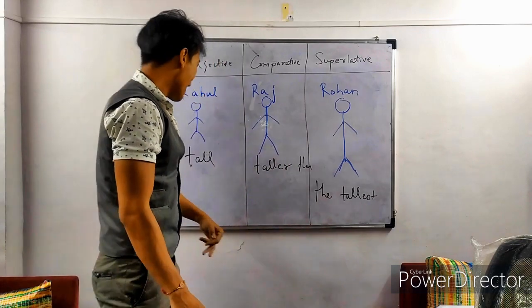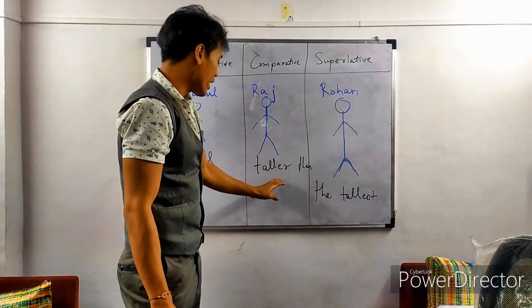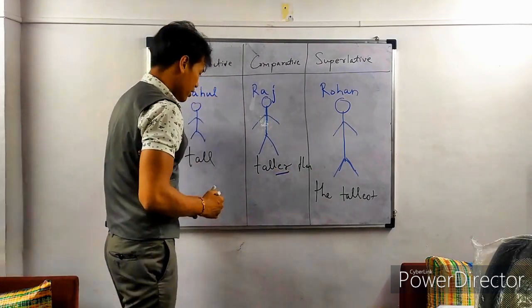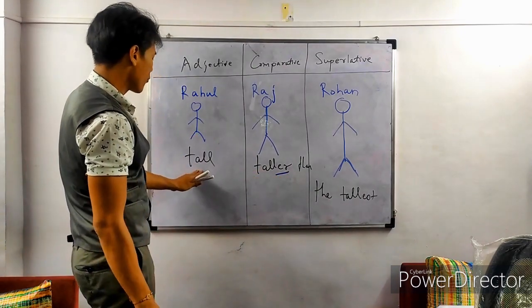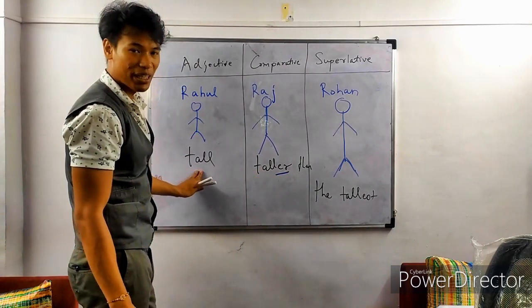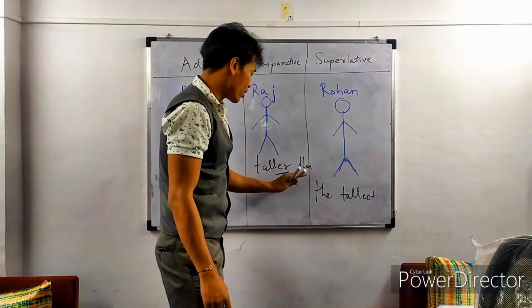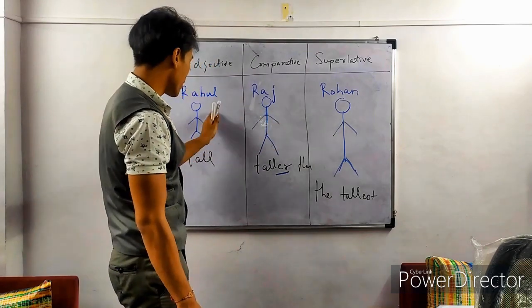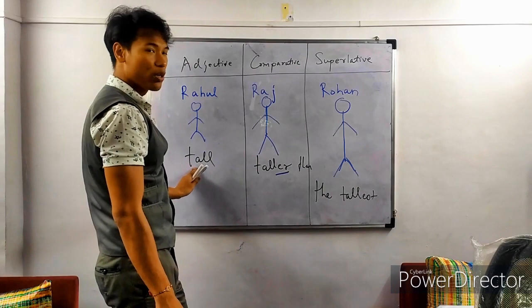Now, as you can see, the comparative degree, the comparative adjectives, usually end with ER. All you need to do is add this ER after the primary adjective, the positive degree, and then add another word, than, who you are comparing this with. So you are comparing Raj with Rahul, so we say Raj is taller than Rahul.